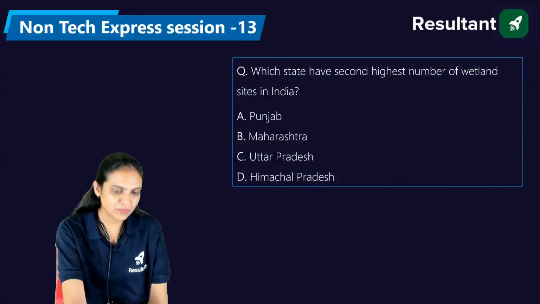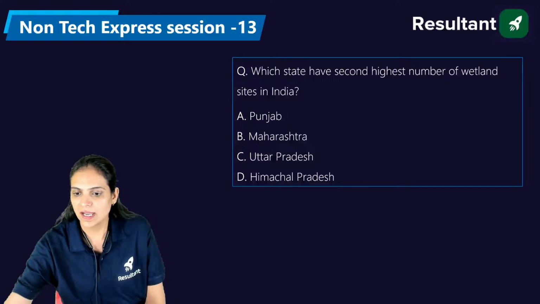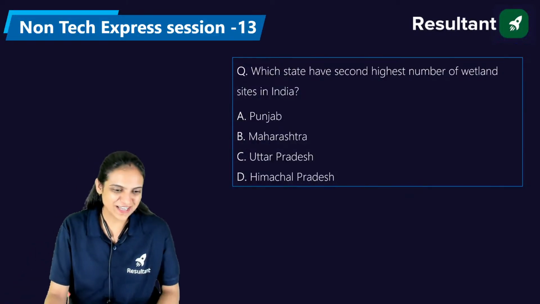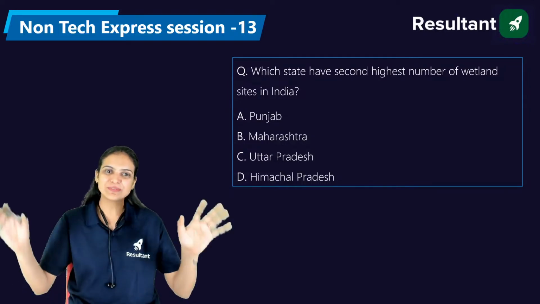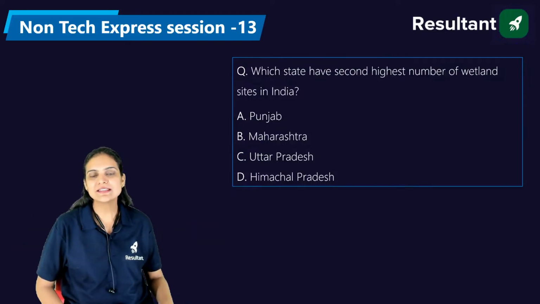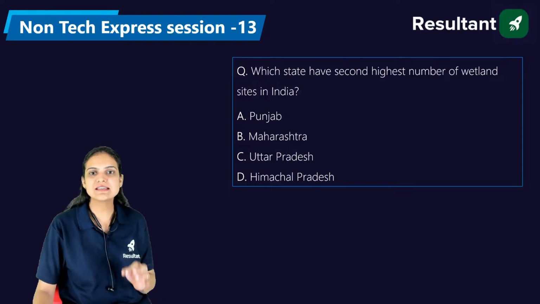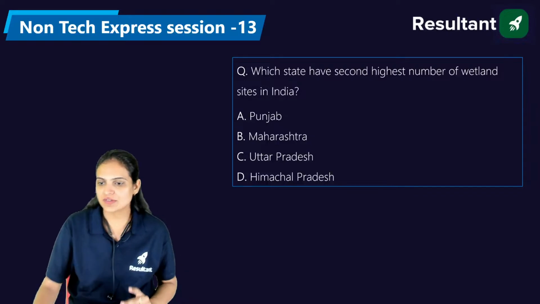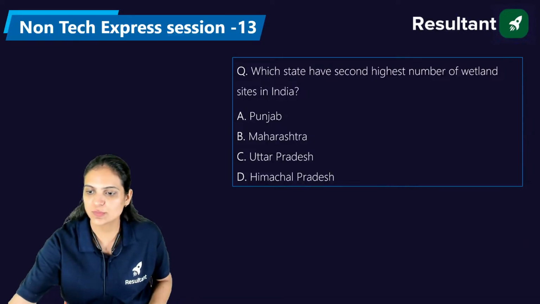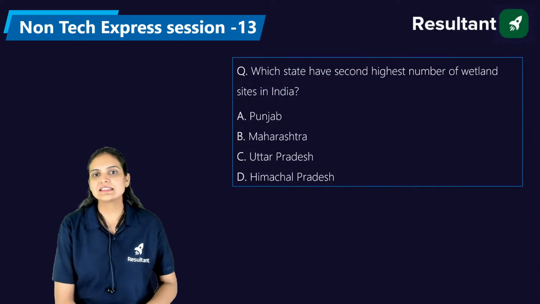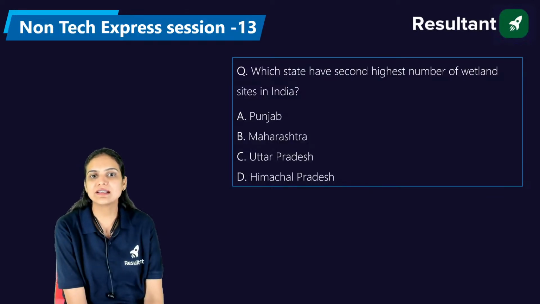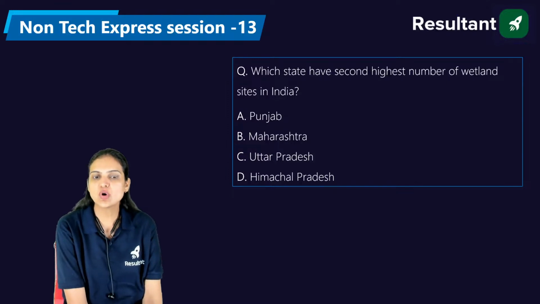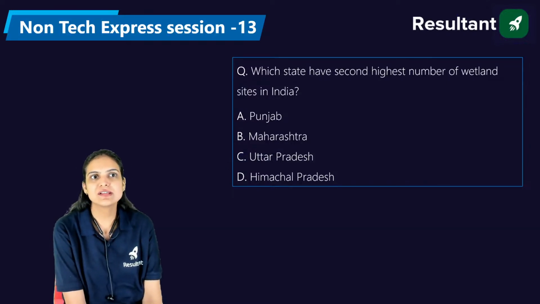So again, we'll come to the first question now. And now I can see your comments as well. In this question, they're asking which state has the second highest number of wetland sites in India? Who will answer this question first? Which state has the second highest number of wetland sites in India? Is it Punjab, Maharashtra, Uttar Pradesh, or Himachal Pradesh? What's your answer?